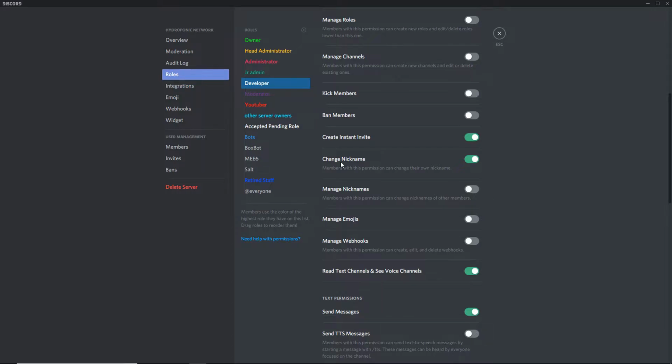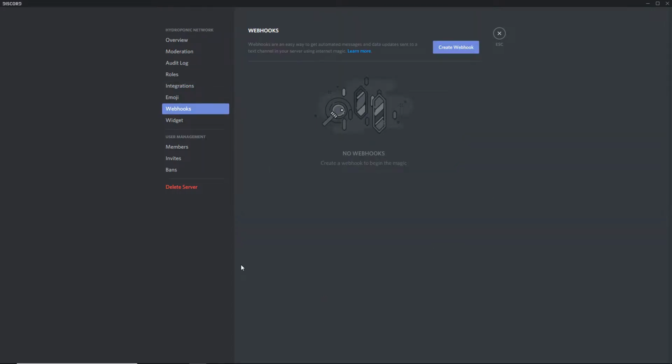Alright. Next. This is webhooks. Basically you can connect a server to Discord or other websites. But if you want to connect, let's say Unturned to your Discord, you have to pay money for a plugin, which is sort of expensive. It's like 15 bucks. But it is something really cool you can do.